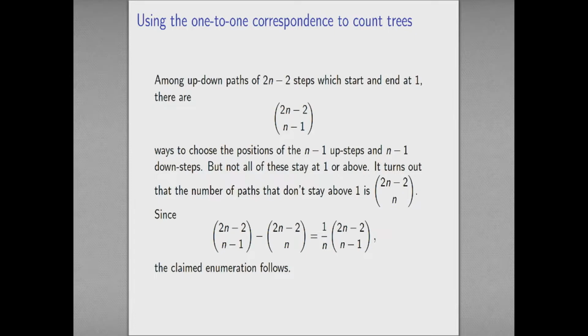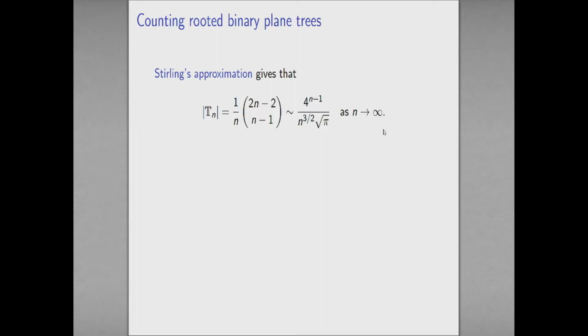And if I subtract that off the total number of paths, then I get precisely this Catalan number that I was after. So how do I get this 2n-2 choose n? Well, there's a slightly fiddly argument involving reflecting paths and counting very carefully how many things go wrong. So I'm not going to show you that just because I think it would get a bit intricate. But anyway, that's at least a sketch proof of how we go about counting these things.